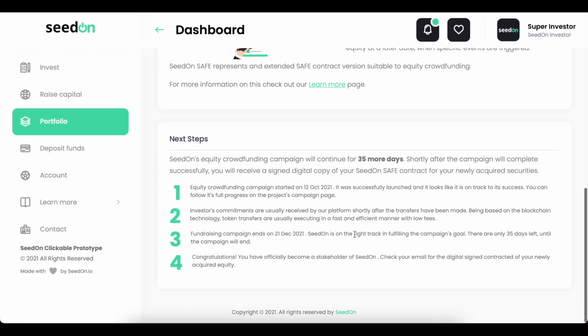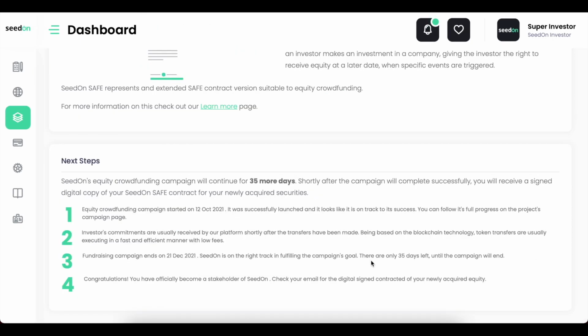Here on the bottom of the screen we have the next steps section. After investing in your favorite startup, here on the bottom of the page of your portfolio you can see the next steps. So basically you're just going to have to wait and be patient for the fundraising to complete, just so you can see if you're going to get your equity or just get a refund for your investments. Basically here it's stated that there are going to be 35 more days for the fundraising. It started on 12th of October and it will end on 21st of December.